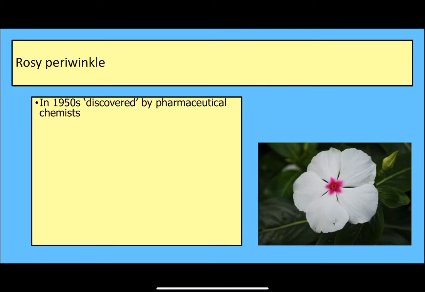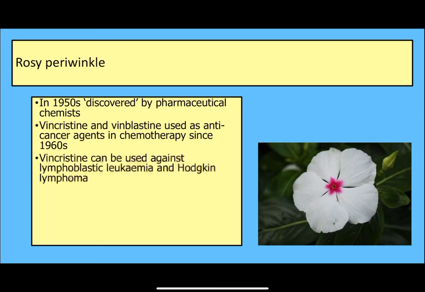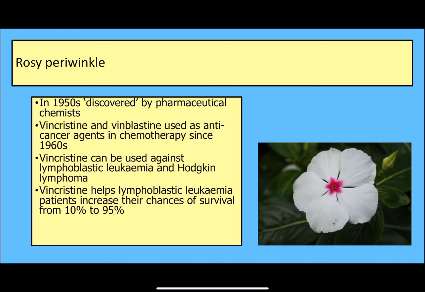So back to the Rosy Periwinkle. It got discovered, in inverted commas, in the 1950s by pharmaceutical chemists. Obviously it had been known about and discovered long ago in Madagascar, but then we became aware of it in the West in the 50s and learnt about vincristine and vinblastine, which are anti-cancer agents that are part of chemotherapy. So this plant is the origin of what we use for chemotherapy to treat cancers. It's used on things like leukemia and lymphoma, and it really works.